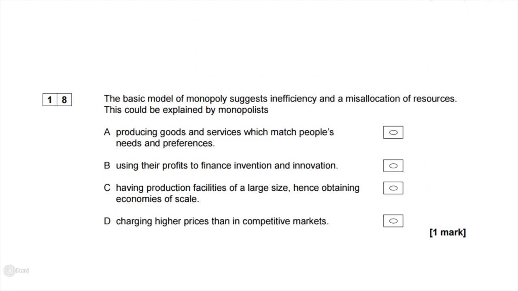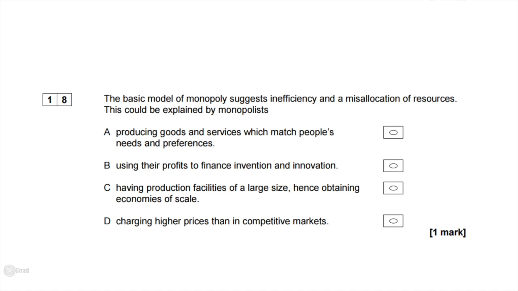Question 18. The basic model of monopoly suggests inefficiency and a misallocation of resources. This could be explained by monopolists, A, B, C, or D. When we assume that we have a monopoly, we lose the assumption of perfect competition, where both firms and consumers are price takers. Instead, the monopoly is a price setter. It can decide what price it wants to set in the market.